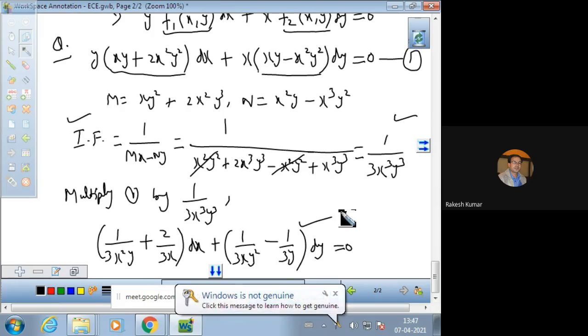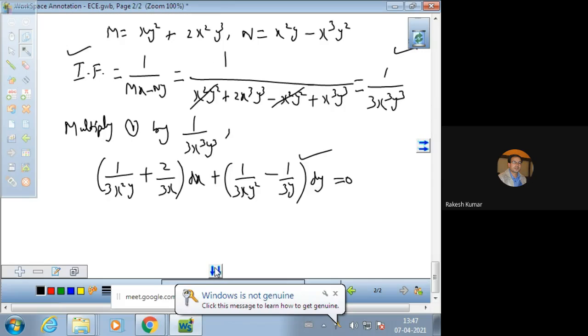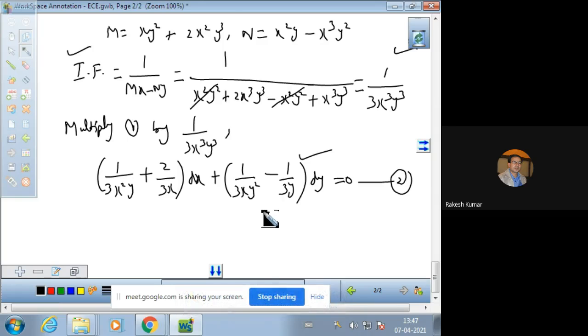Now this is the resultant equation, and name it as equation number 2. You can easily verify that this equation is an exact differential equation now. Just finding out the derivative. This is M, this is N.